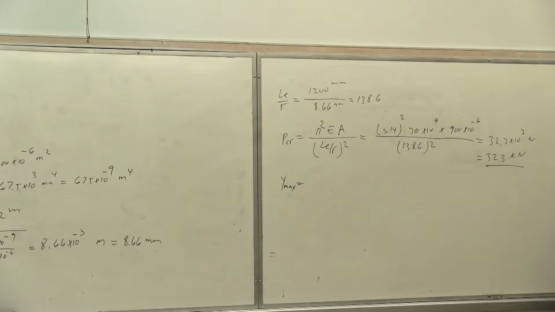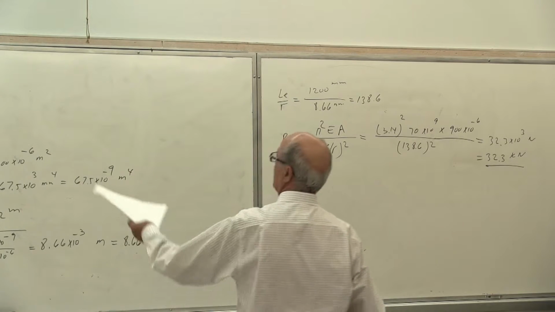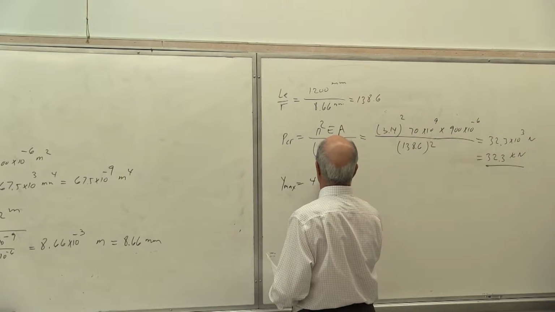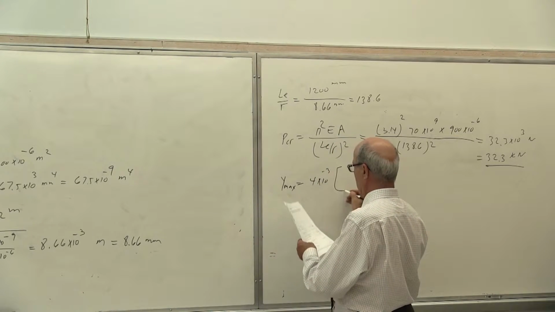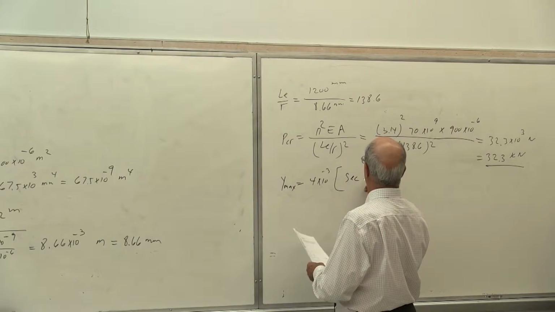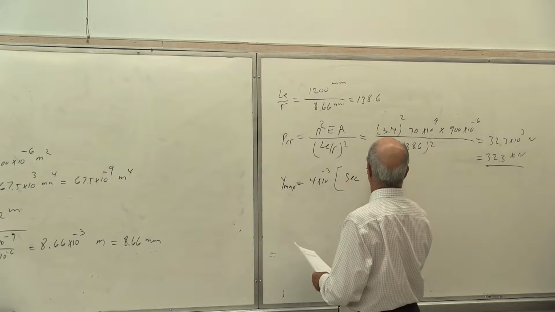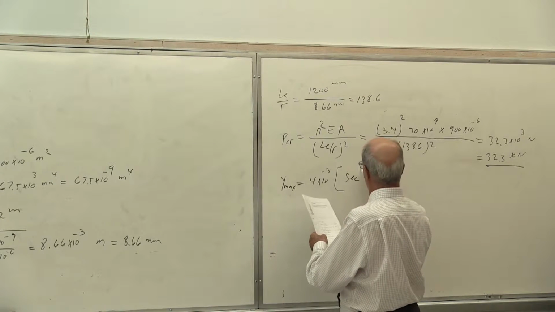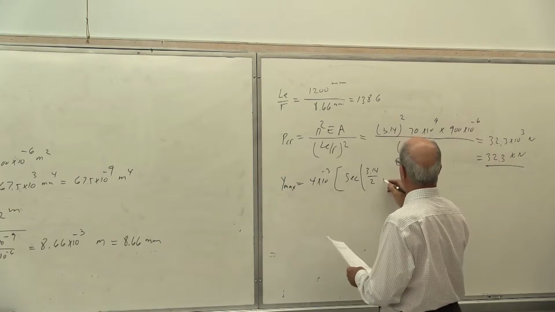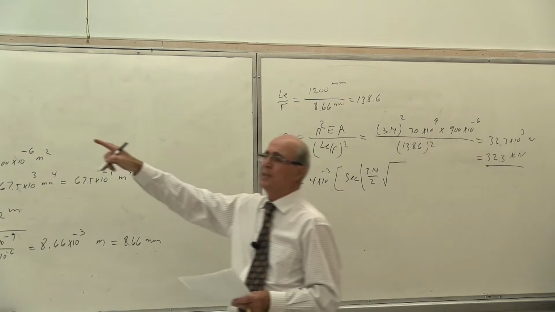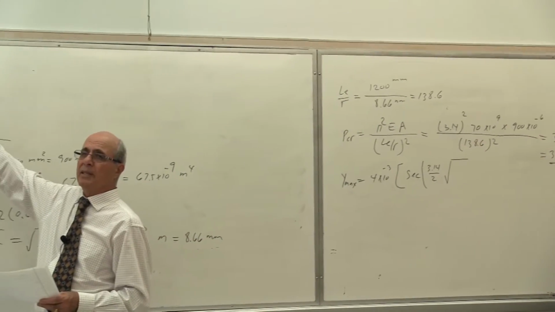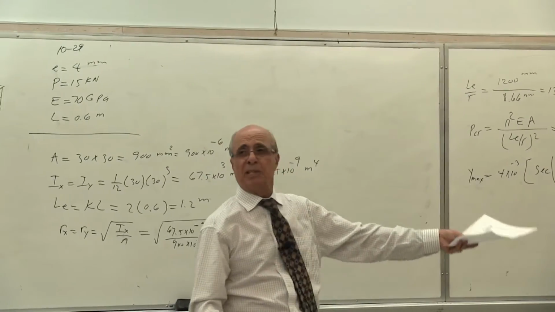Is that correct? E is how much? E is 4 times 10 to the power of minus 3 because it has to be in meter, multiplied by secant of pi, which is 3.14, divided by 2. Secant, the parentheses go there. Square root of P over P critical. How much P do we have? P is 15. And P critical is how much?